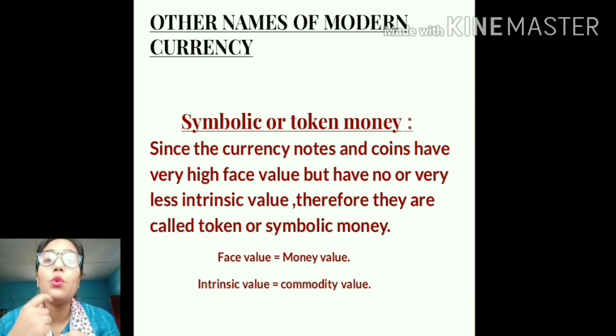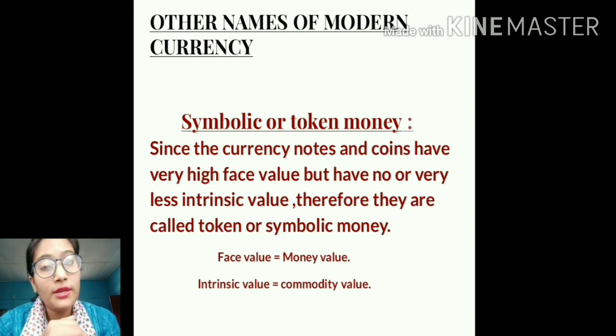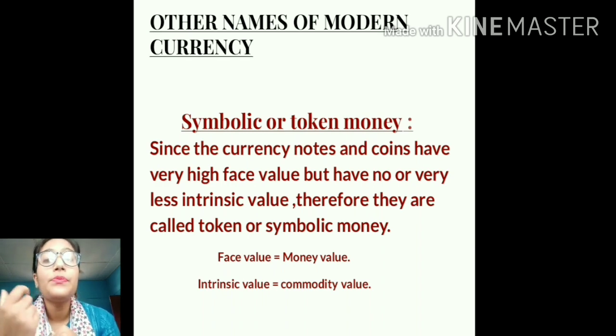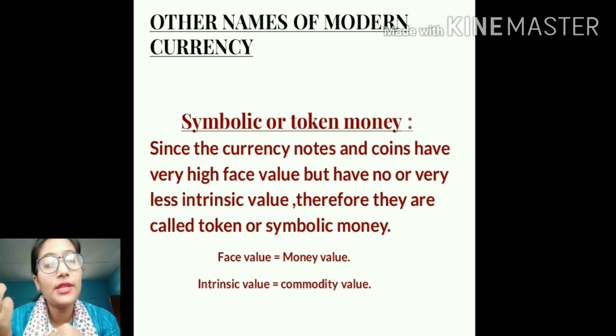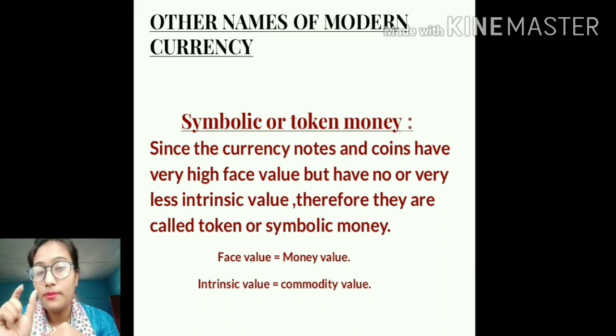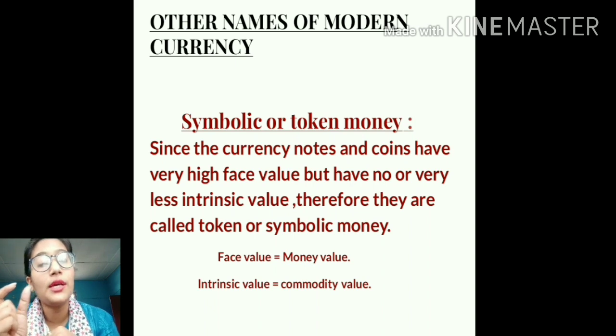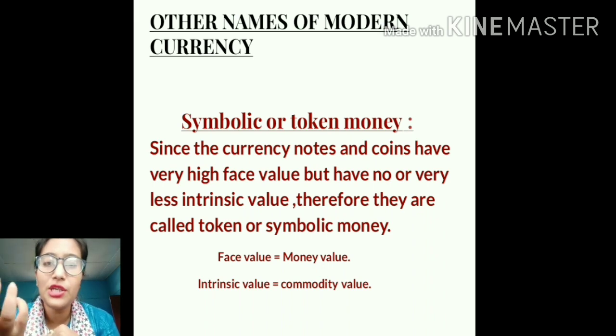So students, paper currency notes and coins are also called symbolic or token money because their money value or face value is more than their commodity or intrinsic value. Sometimes the paper of which that money is made, or the metal of which that 10 rupee coin is made, carries very little or sometimes even no value. They are very cheap, right?